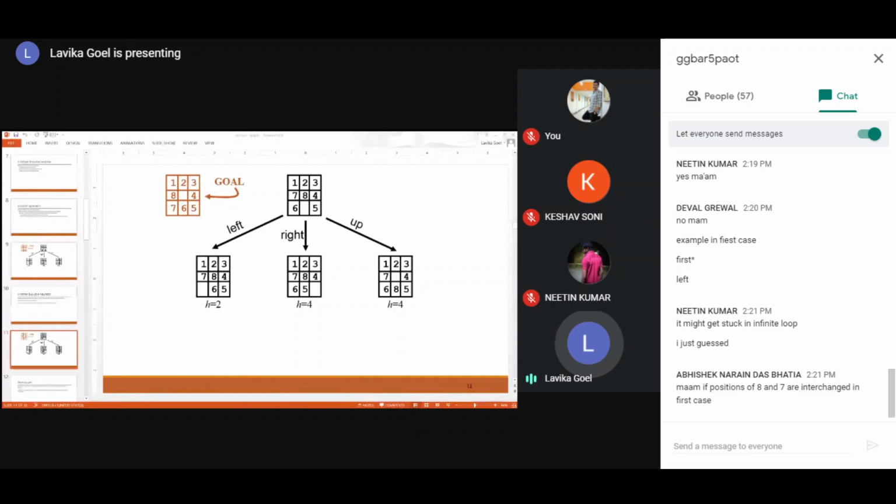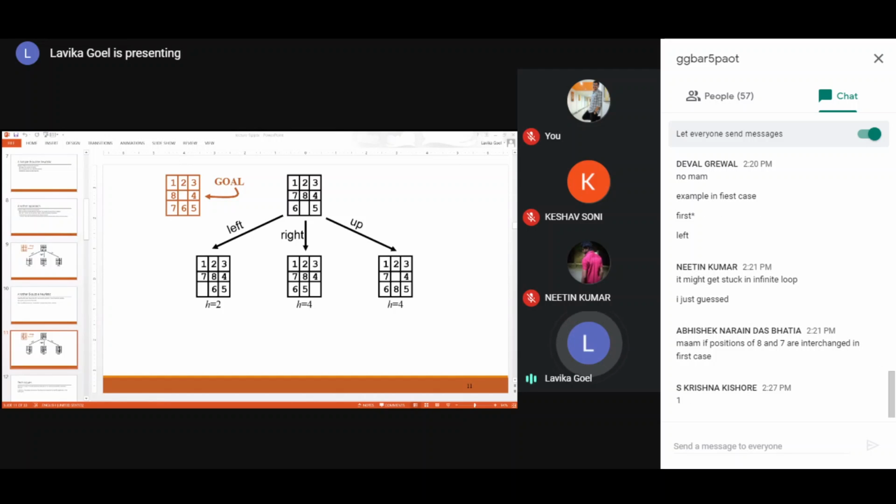You have to make only one movement towards the bottom and you will get the correct position, right? So what is the number of tiles? How many tiles is it away from the correct position? One only, right? So 1 for 7. Then for 8, how many tiles away is it? 8 is also one tile away, right? Because you just have to move it towards the left, so it is also one tile away from the correct position.